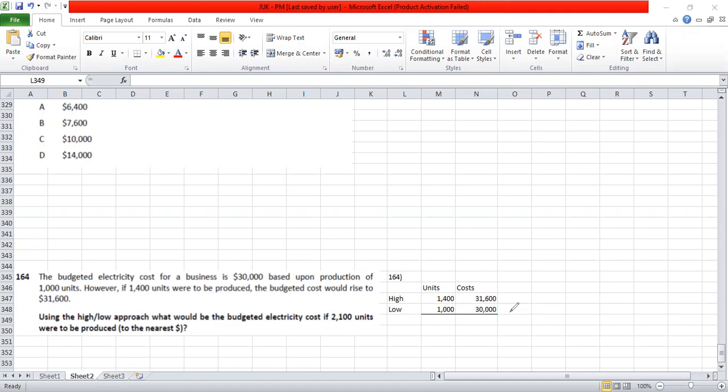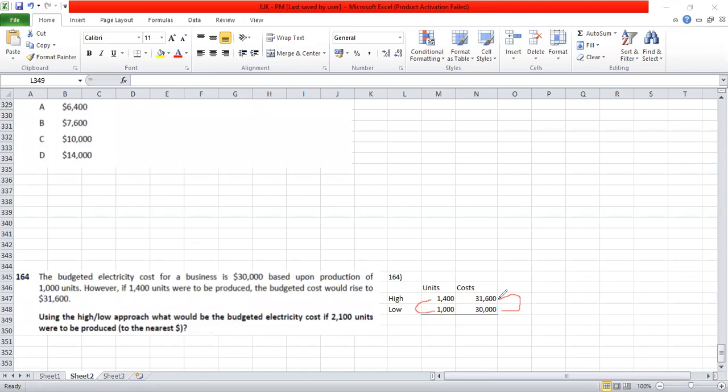Here also we see that semi-variable cost is given at two different levels. One is at 1,000 units, where the cost is 30,000. When it increased from 1,000 to 1,400 units, the cost increased from 30,000 to 31,600. Why would it increase? Because there is a variable component in that. Any change which happens when the activity level changes is on account of variable cost.